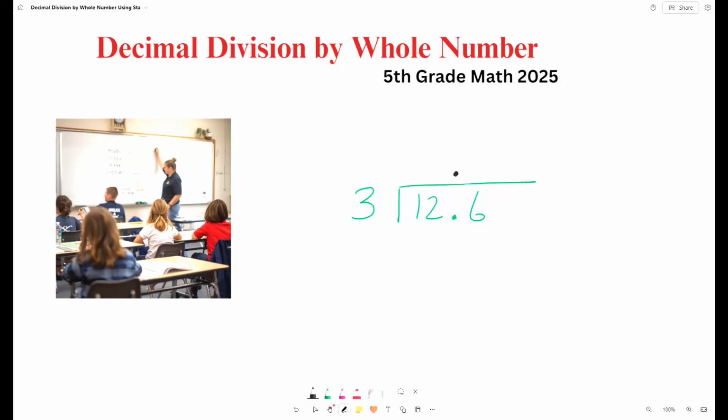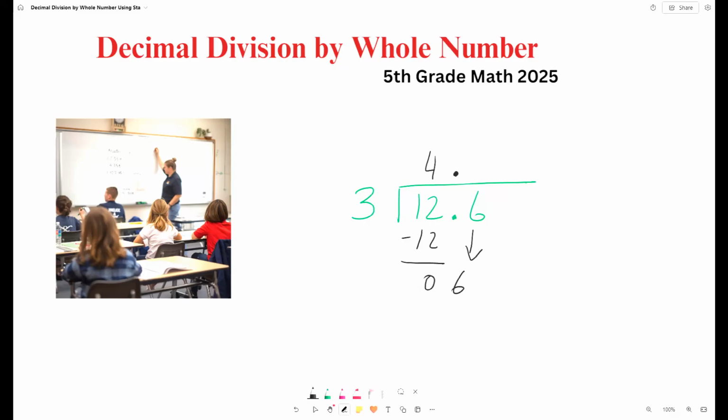So for example, 3 times 4 is equal to 12. That's as high as we can go, and that's the best we can go. So 3 times 4, 12. 12 minus 12, 0. Now since we used all the digits before the period and have a remainder of 0 so far, we can bring down the 6.